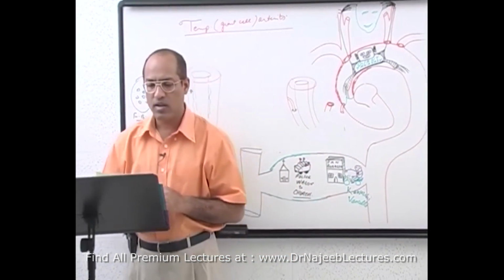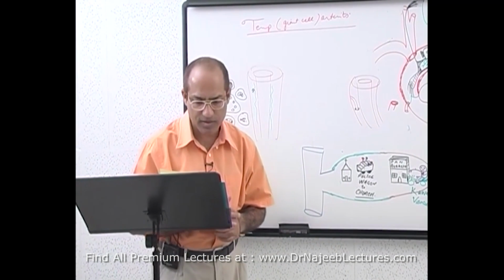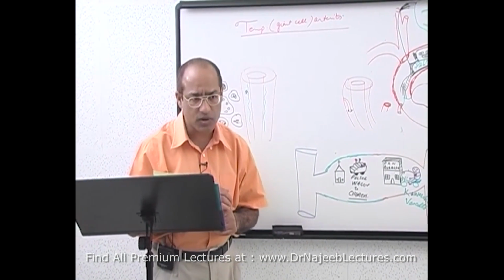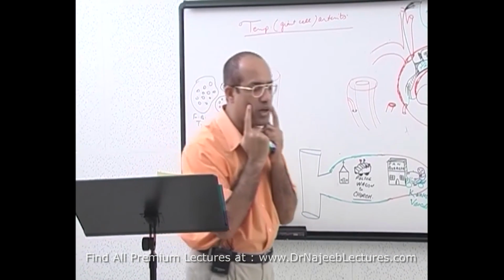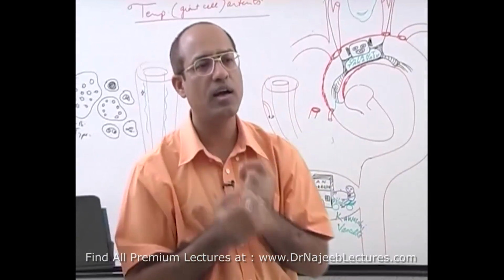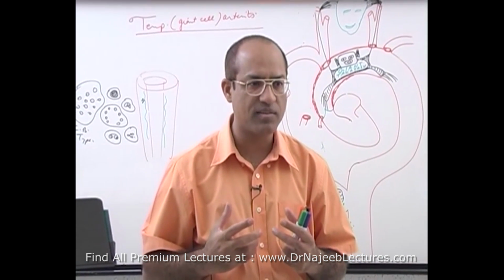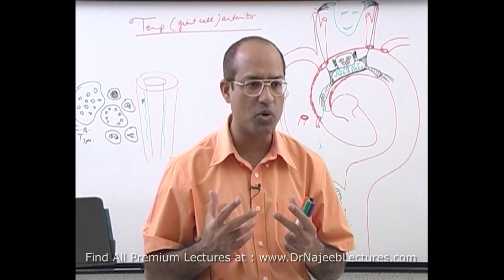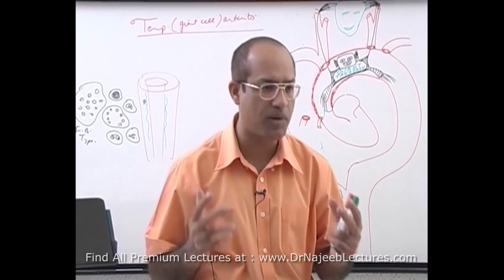Is that right? To save the eye, because this blindness may be permanent, right? This is one complication. Secondly, if the maxillary artery is involved, the patient may develop jaw claudication. Now, what is claudication? Claudication is a special type of pain which develops in the muscles when muscles are working more and their arteries fail to dilate and supply extra blood.